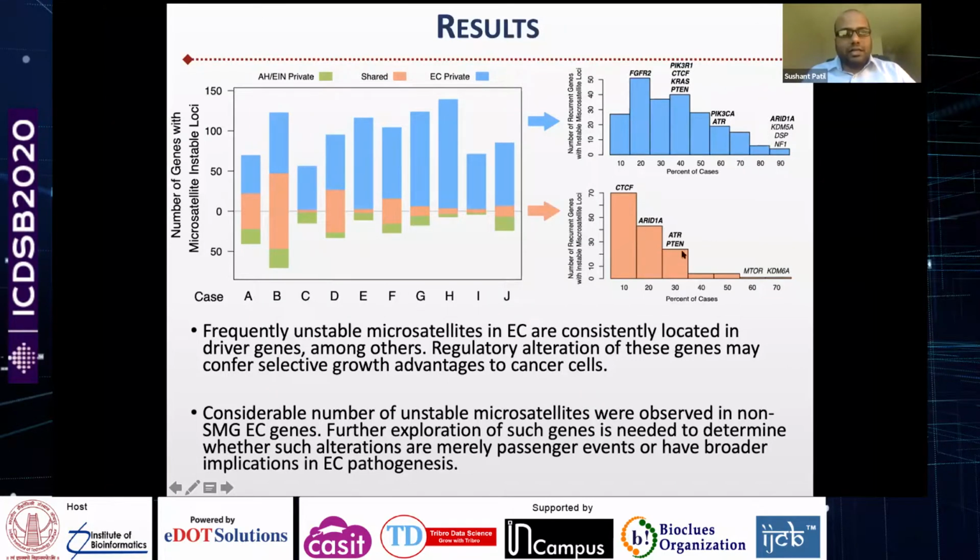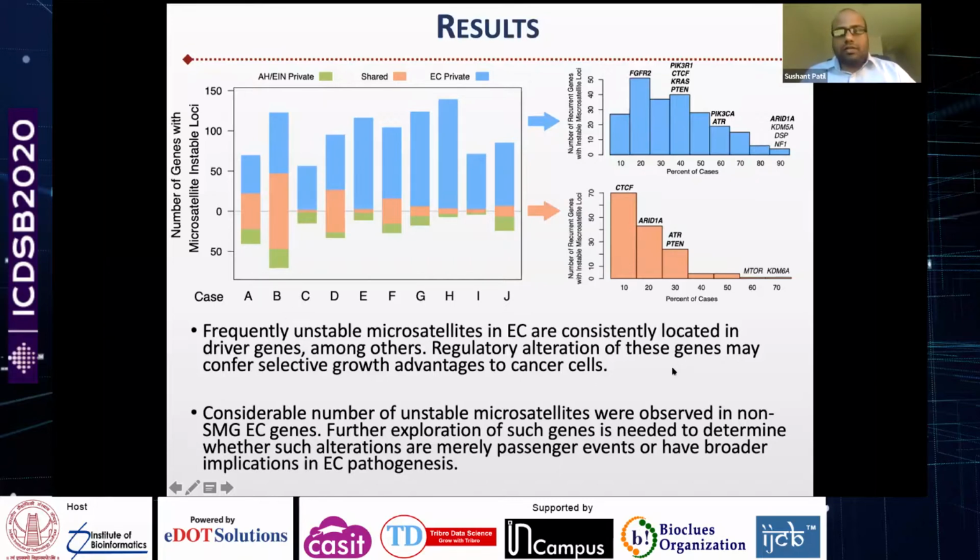As you can see over here, I have plotted the number of recurrent genes from the EC private group, and here I have plotted from the shared group. So frequently unstable microsatellites in EC are consistently located in driver genes. FGFR2, PIK3R1, ATR, PTEN, KRAS are the common genes associated with endometrial carcinoma.